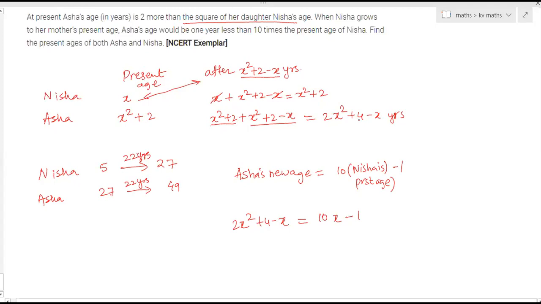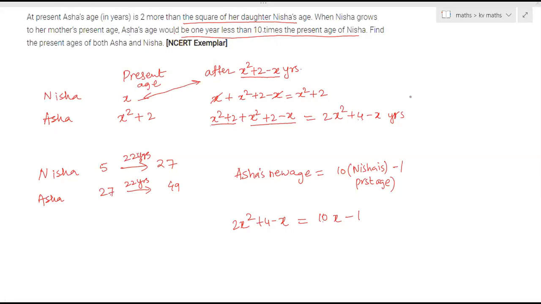So it will be 2x square plus 2 plus 2, 4 minus x years. So this is Asha's new age. Now the relation they have given: after that happens, Asha's age would be 1 less than 10 times the present age of Nisha. So it is 1 less than, so we have to subtract 1. How much? 10 times Nisha's present age. So Asha's new age, 2x square plus 4 minus x, is equal to 10 times Nisha's age, x minus 1.